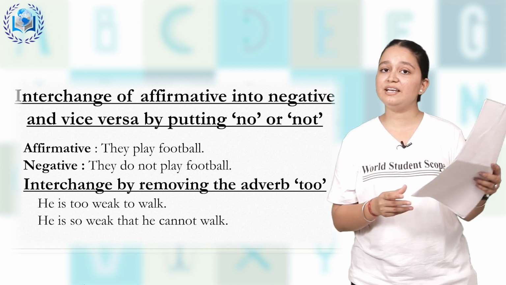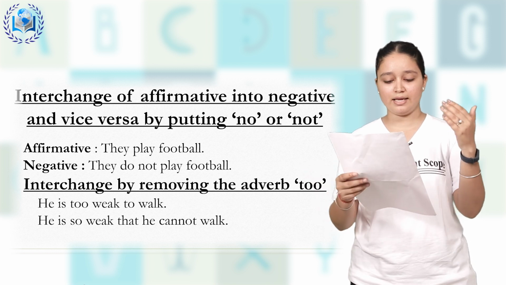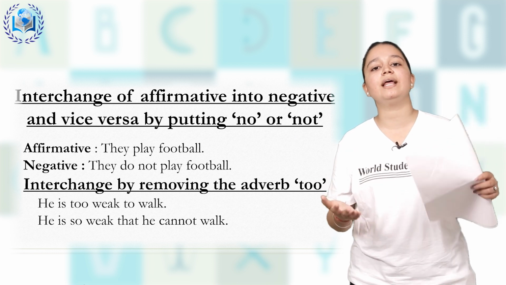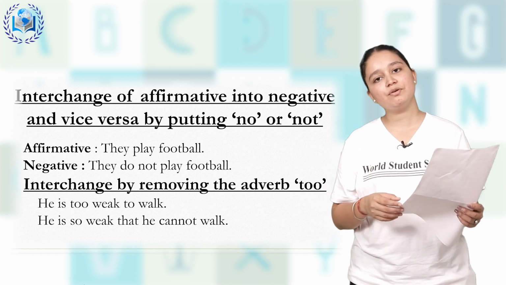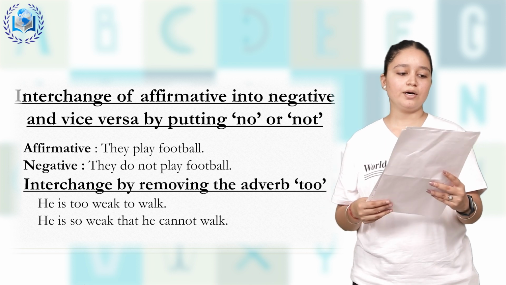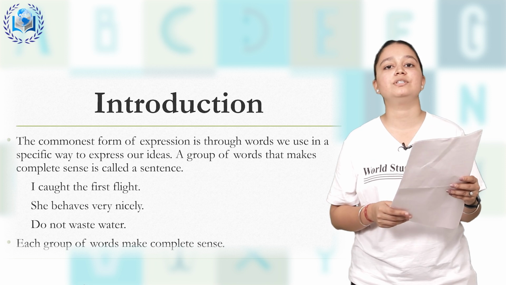So these were some interchanges of the sentences: exclamatory into assertive, interrogative into assertive, affirmative into negative, and negative into affirmative. How we can interchange such sentences. So today in this session we have studied about the sentence.